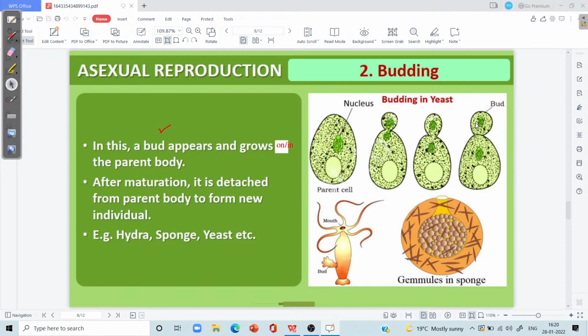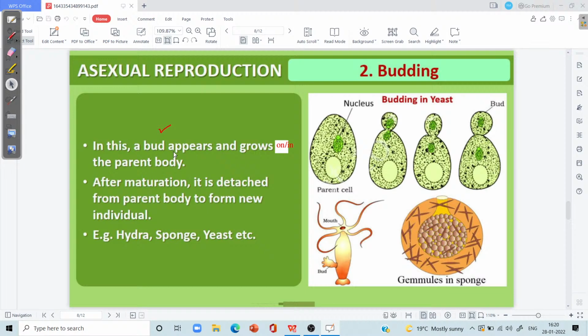And this bud grows into an independent yeast cell. So this is known as exogenous budding. When the bud is formed superficially over the surface of some parent, the budding is referred to as superficial budding. So that's why I have mentioned it specially on the slide.